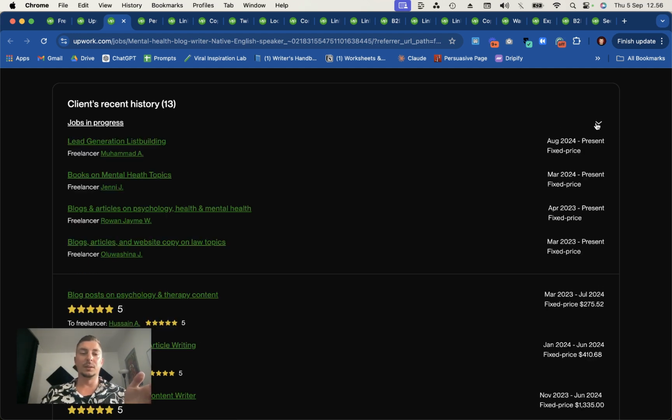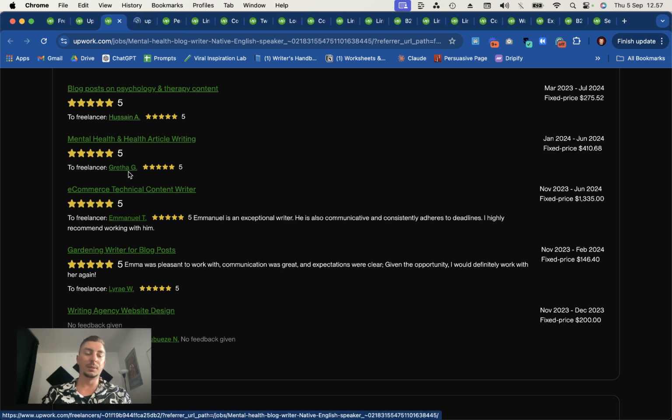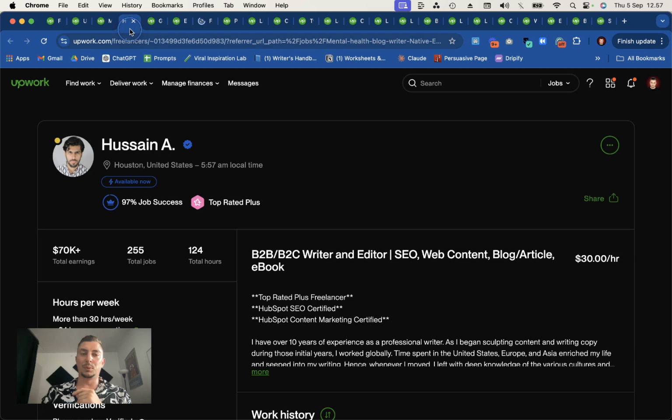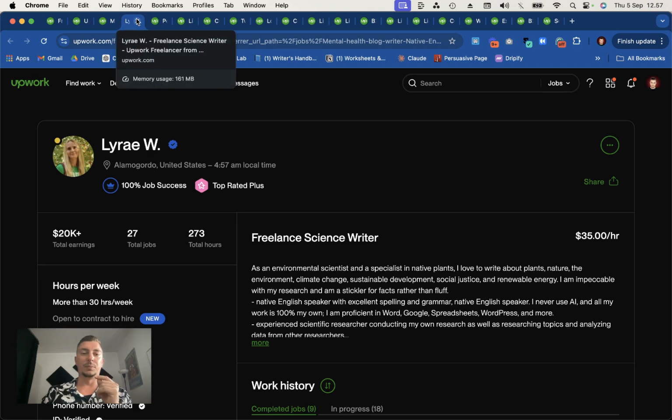So that's why I like to have a look at both their jobs in progress and their client history. So for example, here I can see, okay, they have hired a writer before. So what I like to do is to open up these freelancers' profiles in new tabs as well. And then I want to look at each of these profiles to see, okay, this guy charges $30 an hour, $15 an hour, $30 an hour, and $35 an hour.